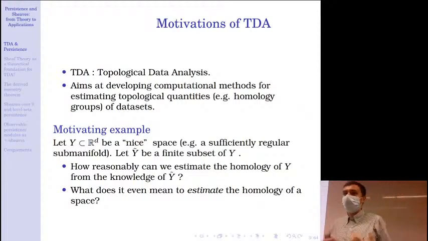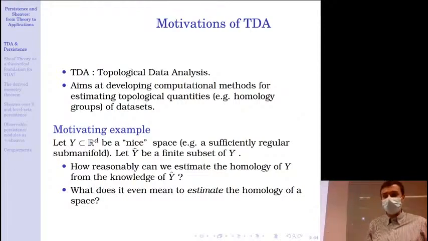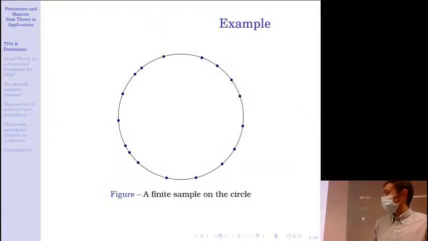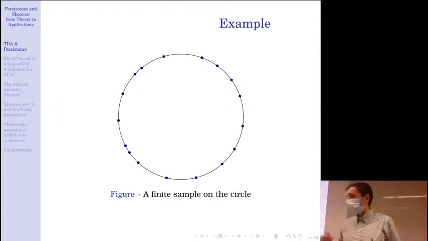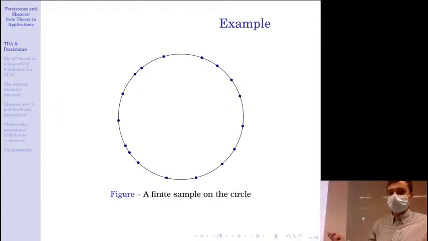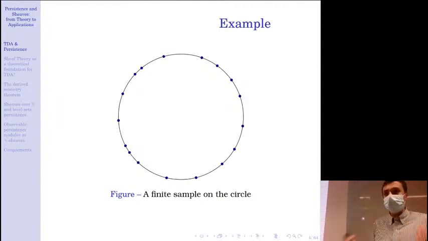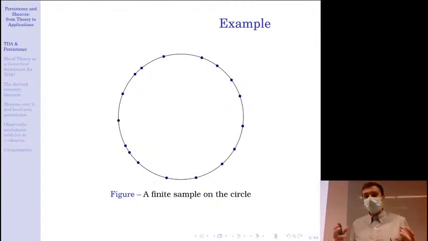And if you come from just an algebraic topology background, you could ask what does it even mean to estimate the homology of a space? Let's imagine that our space Y is this circle, and that Y tilde is just the subset of blue points on Y. This finite set doesn't have any topology, so a first idea from TDA to create topology from this finite set is to grow balls around each point.